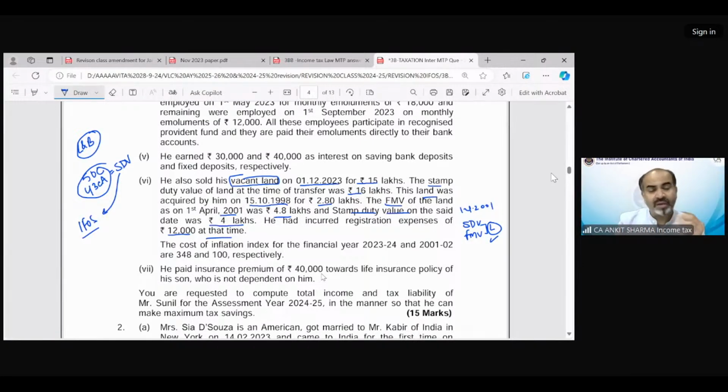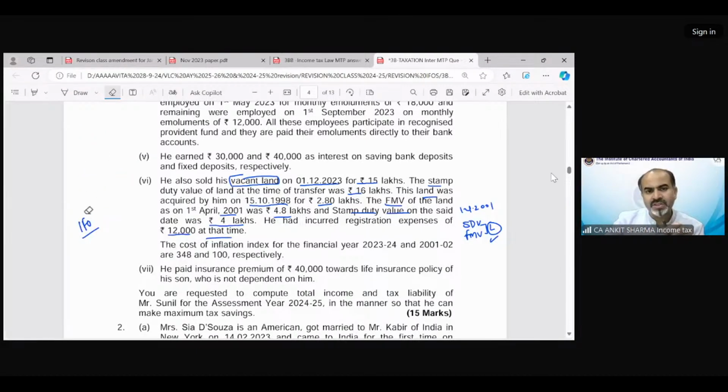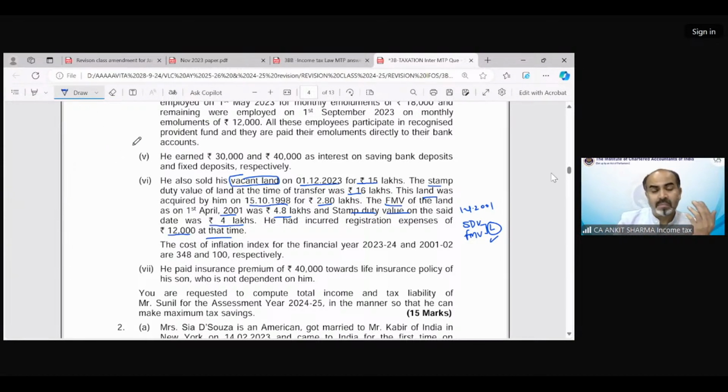Now we have to calculate the capital gain in this question. So you can see a very simple question. Basic capital gain question is there. There is no provision regarding the transfer. There is no provision regarding the compulsory acquisition, conversion, etc. It's a basic capital gain question.